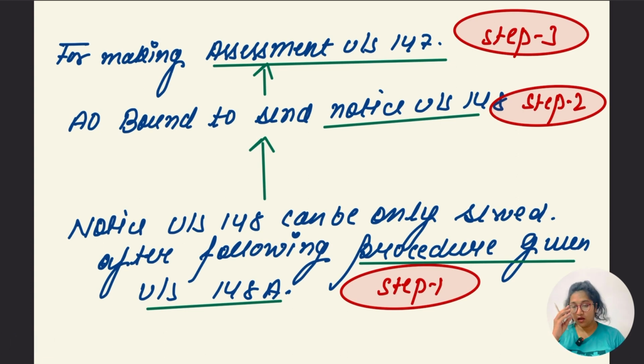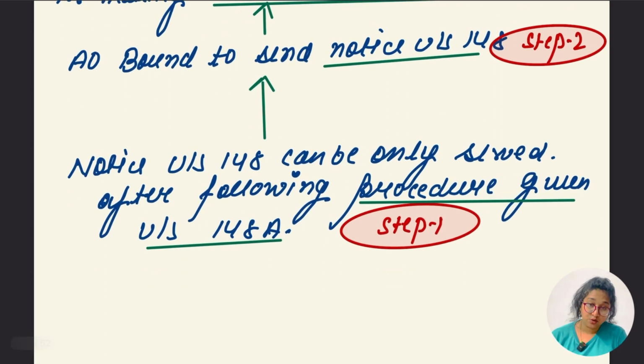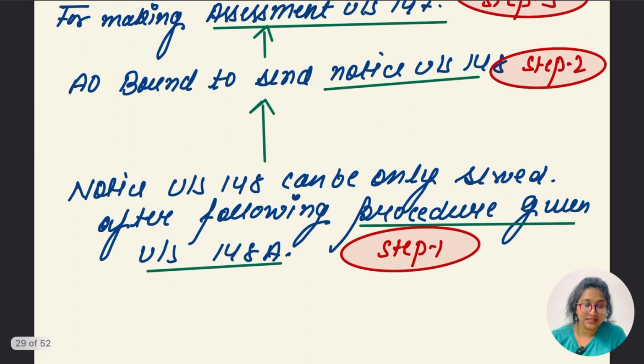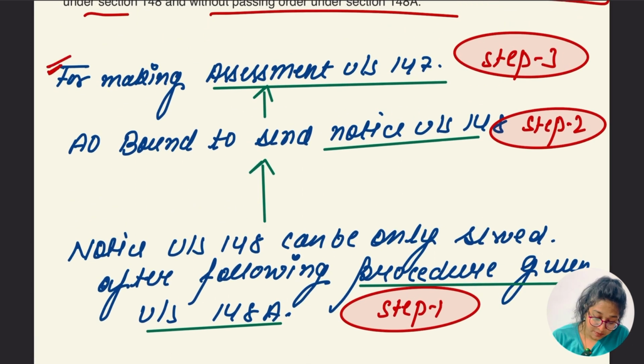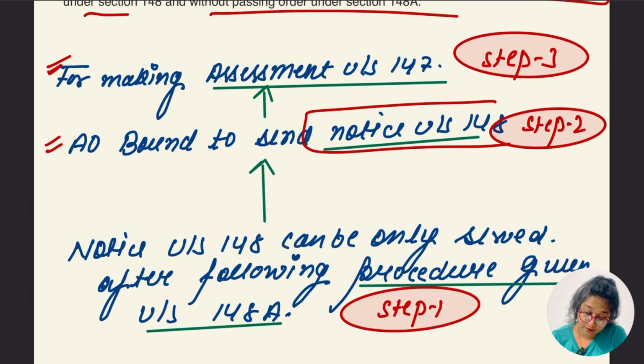First of all, when is this income escape assessment going to be possible? Either the assessee has escaped his income, he has not shown some particular income in his return. In that case, this section is going to be applied. But for making assessment under section 147, the AO is bound to send notice under section 148. Hope it is clear up to this. For making the assessment under section 147, the AO has to pass the notice under section 148. That's clear, yes.